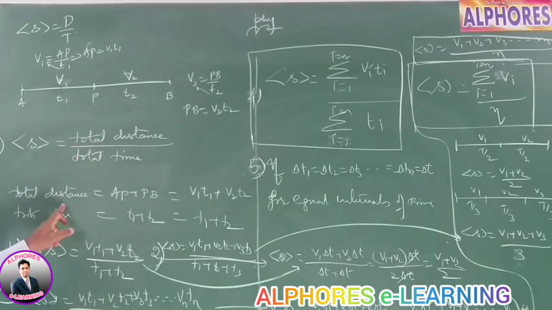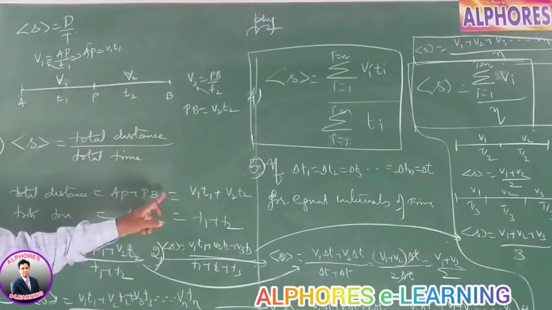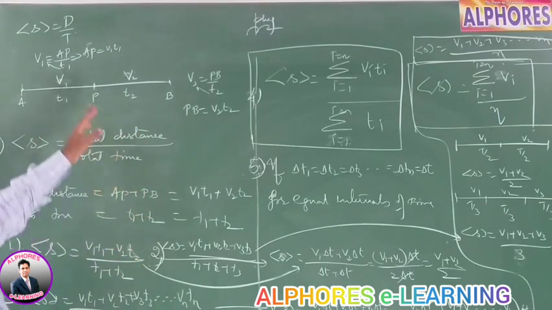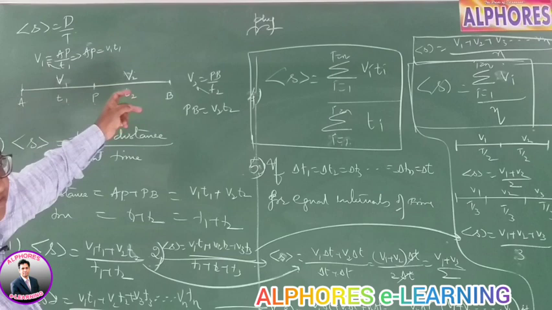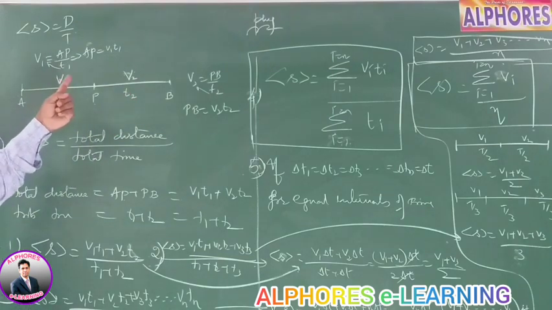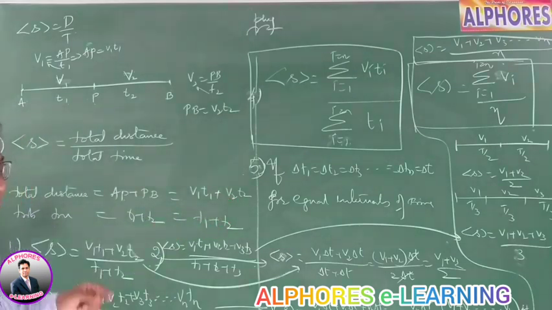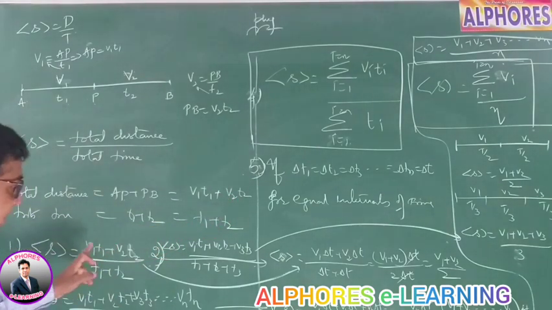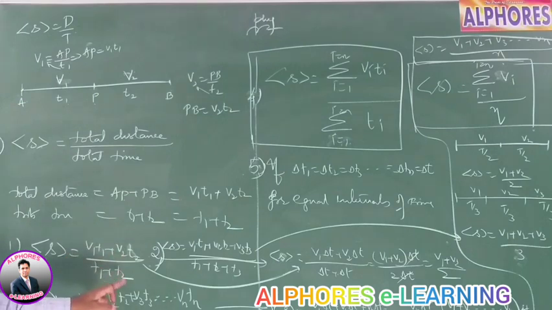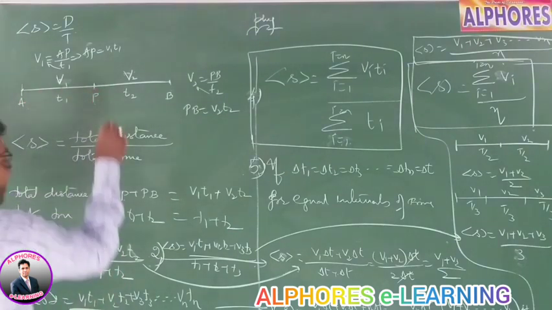The total distance is AP plus PB, total time is t1 plus t2. But what is AP? Velocity v is distance by time, so substituting v1, t1, v2, t2, the average speed is v1 t1 plus v2 t2 by t1 plus t2. For two intervals it is like this.